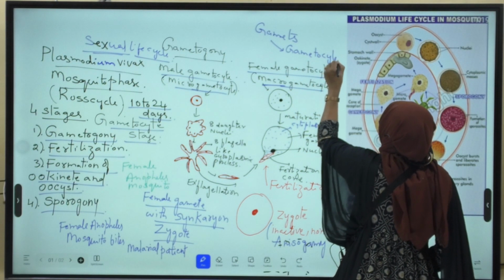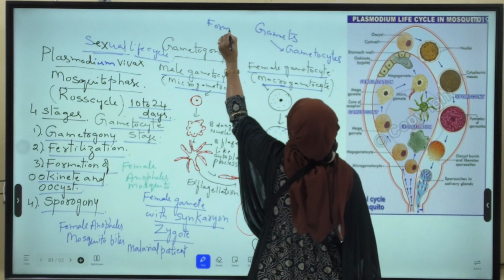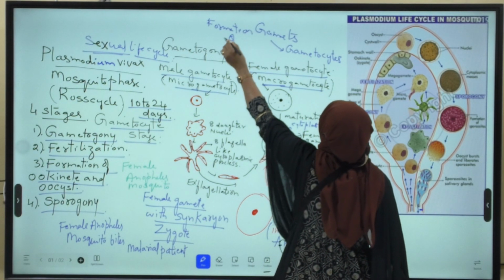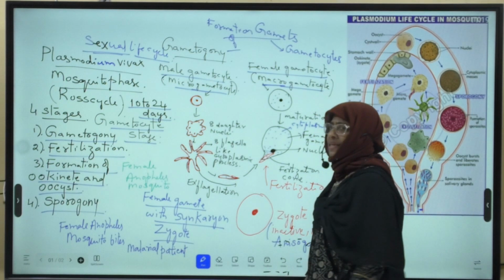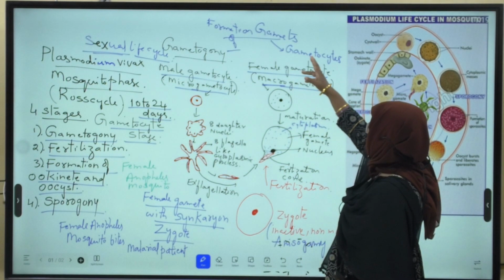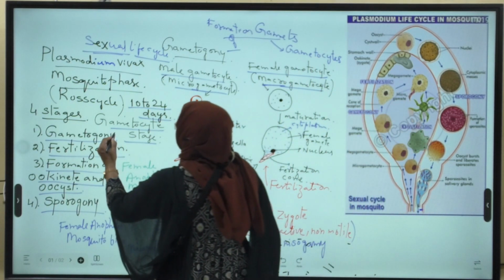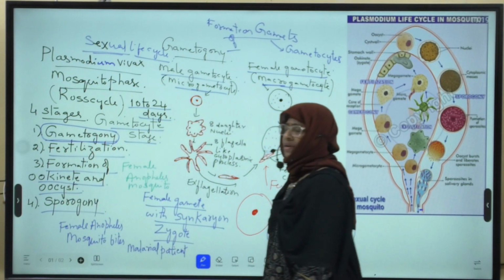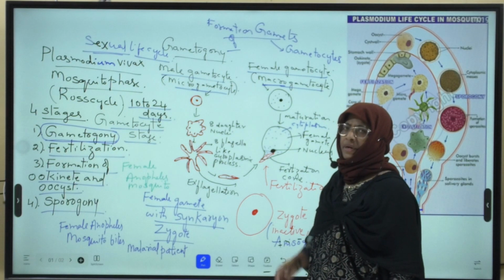The formation of gametes from gametocytes. Gametocyte means gamete mother cell. The formation of gametes from gametocytes is called gametogony.